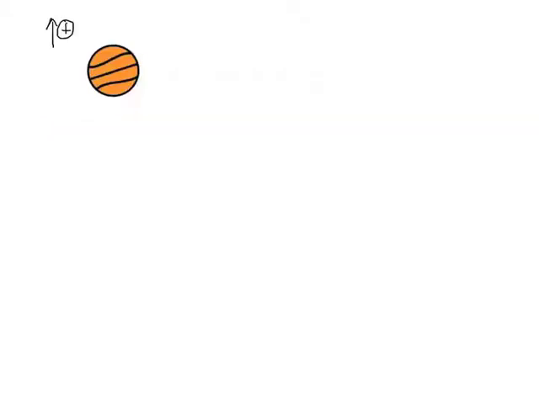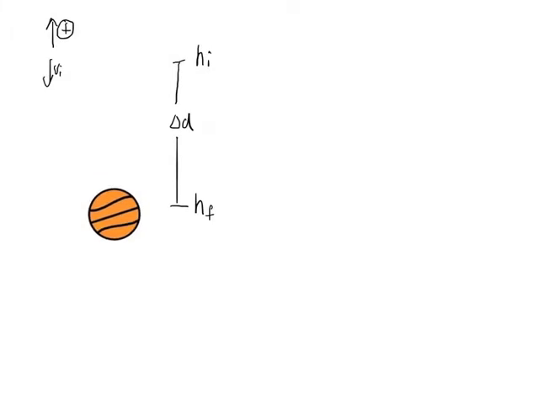Let's say the ball is falling through a displacement of delta D from the position H initial to H final. At first, the ball is going to have a velocity of V initial, and by the time it reaches the bottom, it's going to have accelerated because of gravity to a velocity V final. Now, using a kinematics equation over this period of time, we know that all these variables have the following relationship.